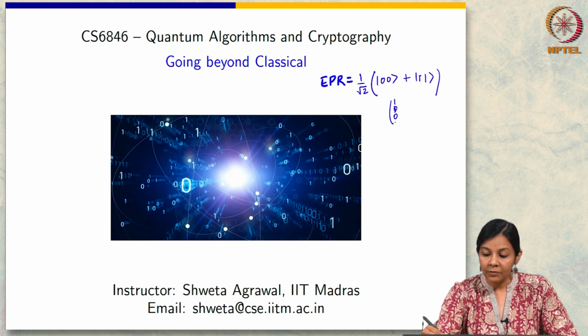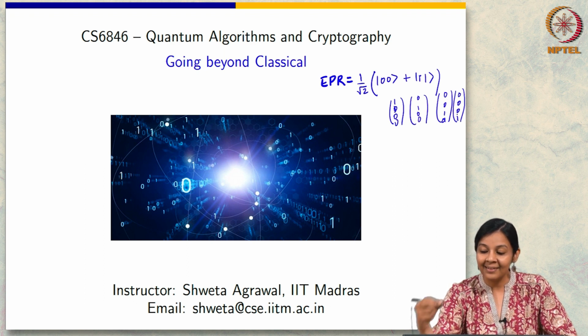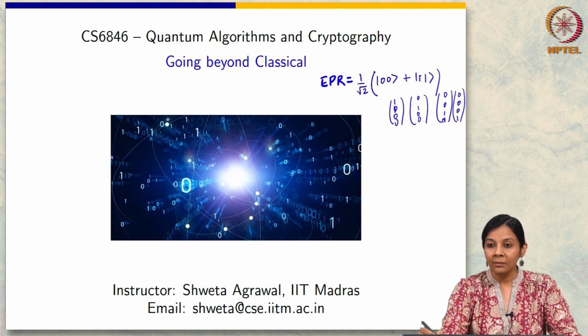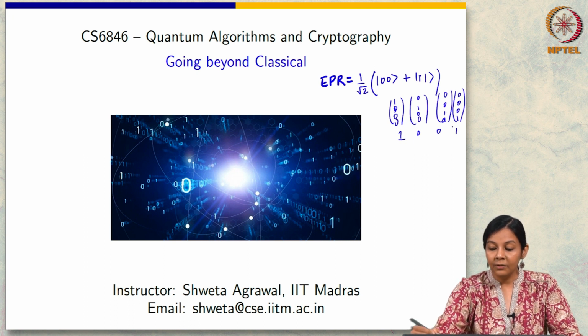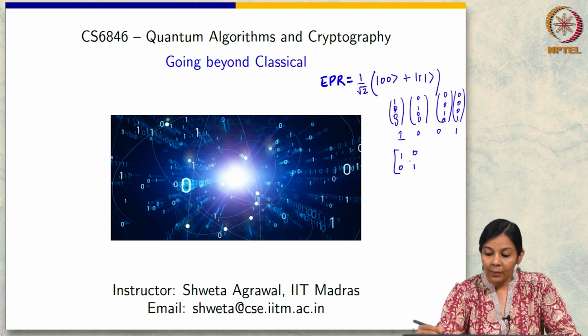So in particular for dimension 2, what was the basis? It was 1 0 0 0, 0 1 0 0, 0 0 1 0, 0 0 0 1. This was the basis, right? Now if I express the EPR pair along this basis, what are the coefficients? Just 1 here and 1 here, and then 0 elsewhere, so for uniformity I'll write it in the same place. So these are the coefficients, and that's how I got this matrix 1 0 0 1.